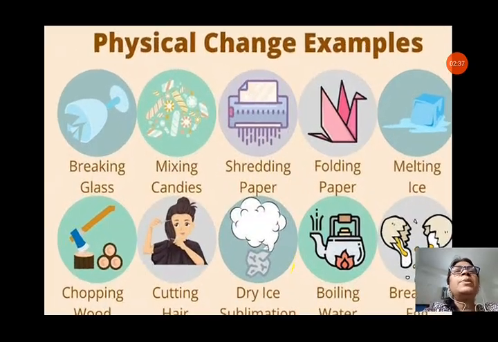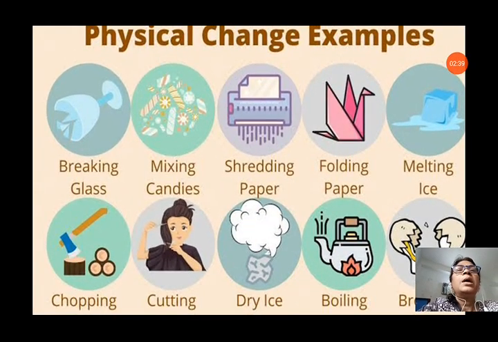Now you can see some examples of physical changes. Breaking glass. When our tumbler or glasses break, each piece of the glass will have the property of glass. Mixing candies. Candies will mix, and the property of each candy will remain the same. Mixing of pulses, different kinds of pulses will be mixed together. The property of the pulses will remain the same.